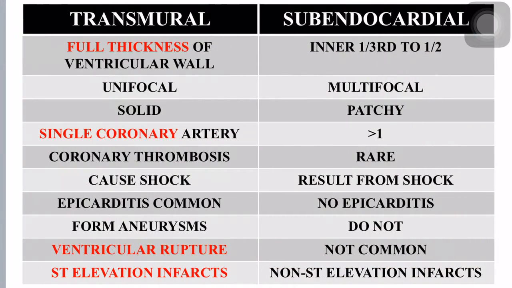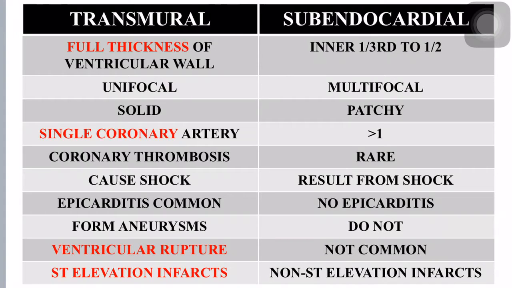Now we will see what are all the primary differences between transmural and subendocardial form of myocardial infarction. Transmural infarction usually involves full thickness of ventricular wall when compared to subendocardial, in which inner one-third to half of the ventricular thickness is involved. And number two, transmural will be usually unifocal, whereas multifocality will be seen in case of subendocardial myocardial infarction. And transmural will be usually solid, whereas subendocardial will be patchy.